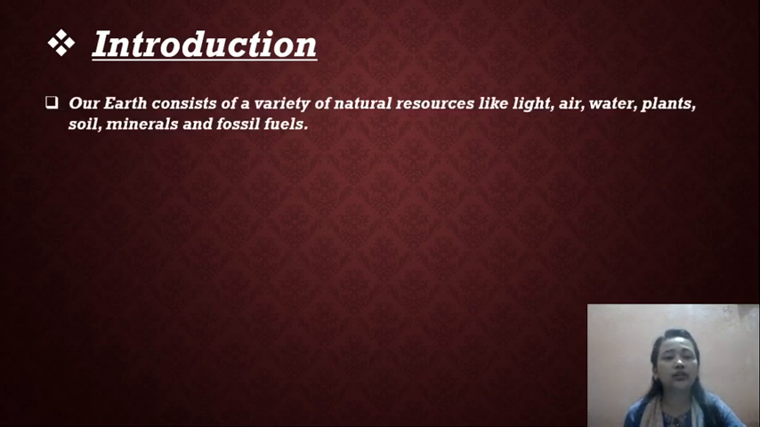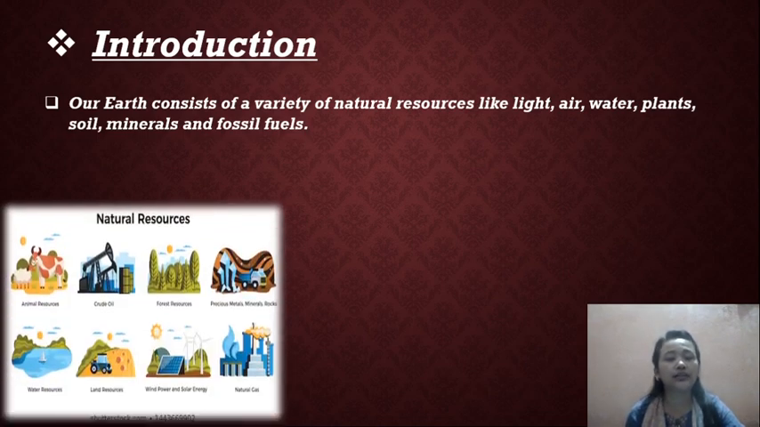Our earth consists of a variety of natural resources like light, air, water, plants, soil, minerals and fossil fuel, as you can see in the example. So our earth consists of varieties of natural resources. What are they? Light, air, water, plants, soil, minerals and fossil fuel.